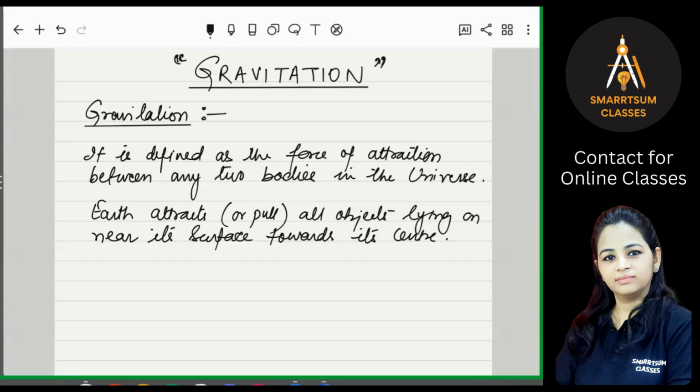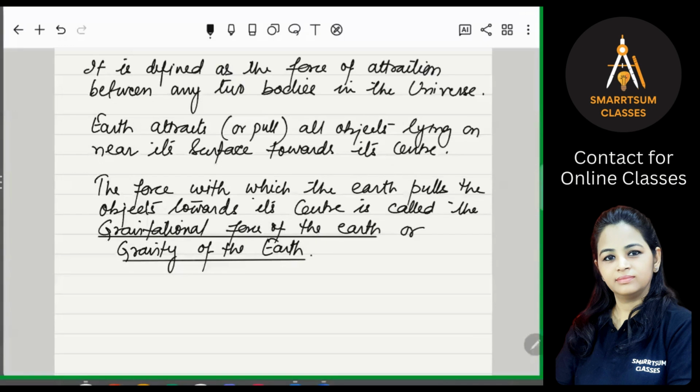So the force with which the Earth pulls the object towards its center is called the gravitational force of the Earth, or simply gravity of the Earth. Okay, so write down. The force with which the Earth pulls the object towards its center is called the gravitational force of the Earth, or simply gravity of the Earth.